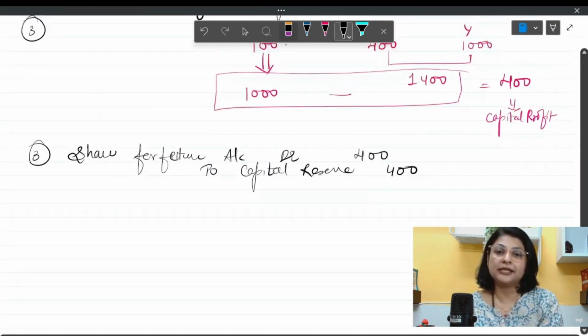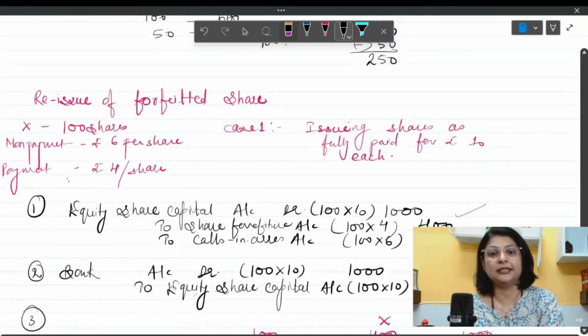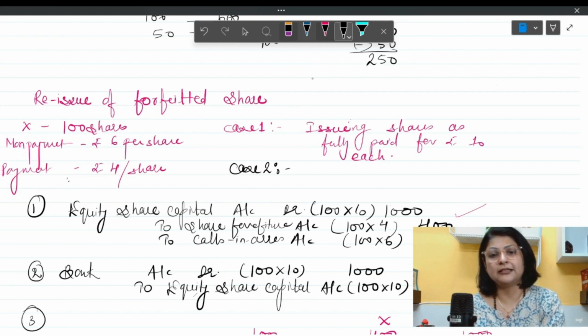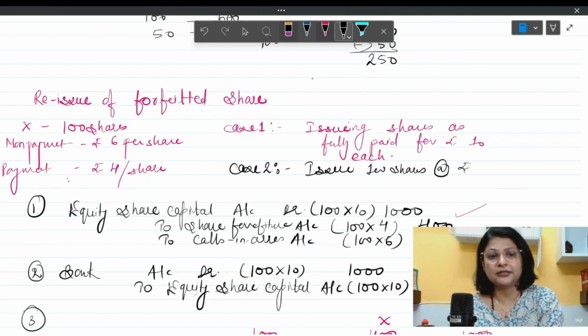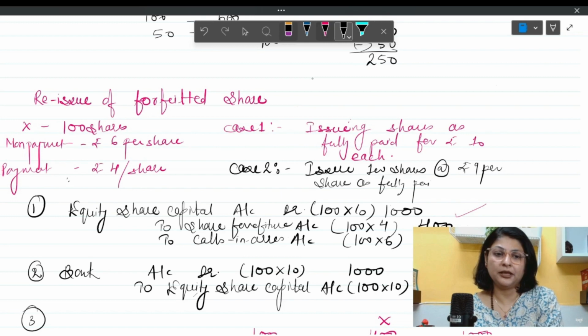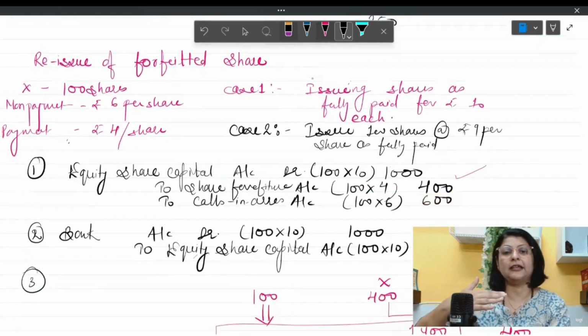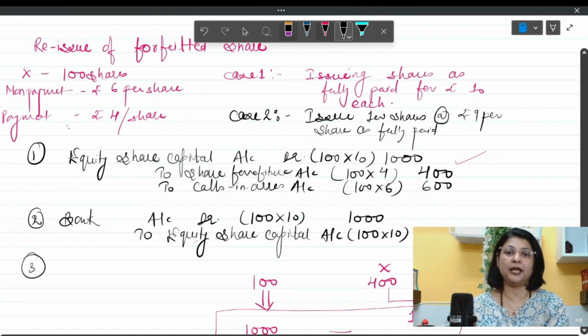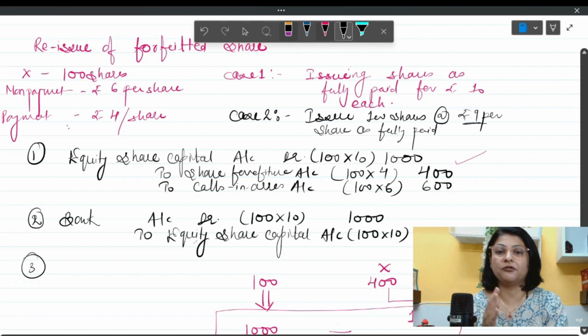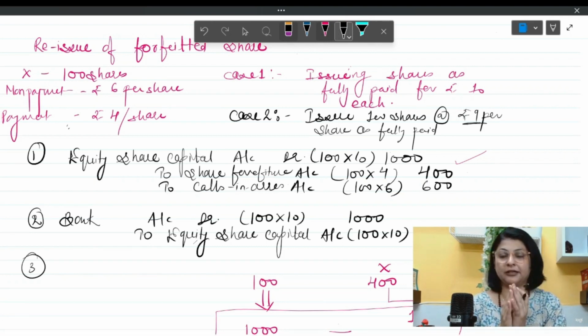Now we have done case number 1 completely, where we saw issuing shares as fully paid for rupees 10 each. Let's see case number 2. What is case number 2? Let us assume in case number 2 that the company has issued 100 shares at rupees 9 per share as fully paid. When we say fully paid, it means below on the credit side under share capital, we will be multiplying the number of shares with 10. The company has issued it for 9 rupees, so the bank account is going to be debited with 9 rupees.